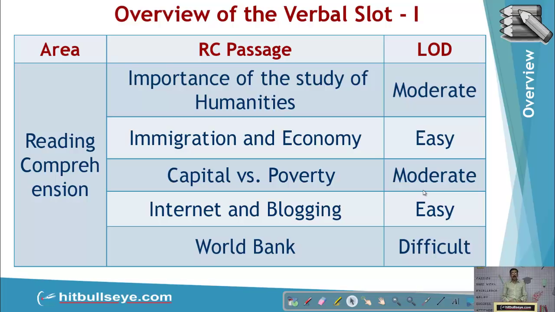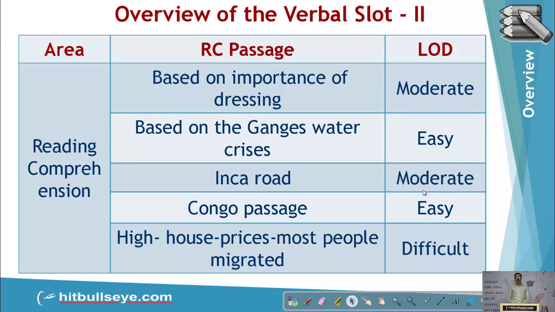You will find, as you can see on your screen, that subjects were based on sociology, history, banking or economy. Likewise in slot 2 also, more or less the distribution was the same. One was importance of dressing, second on water crisis, third on Inca Road, fourth Congo passage, etc. So you will find that passages were primarily based on sociology, science and technology, history, banking and economy. There were no abstract areas like philosophy, psychology, etc.